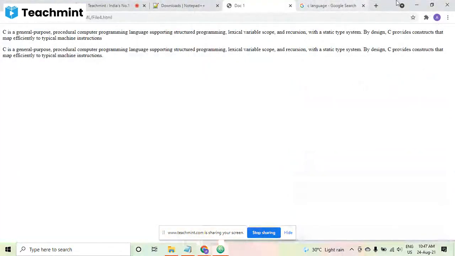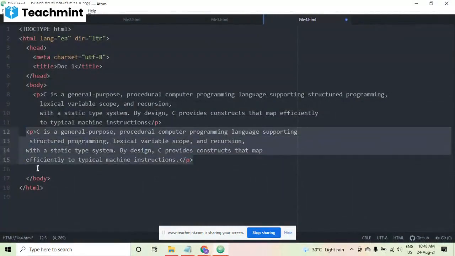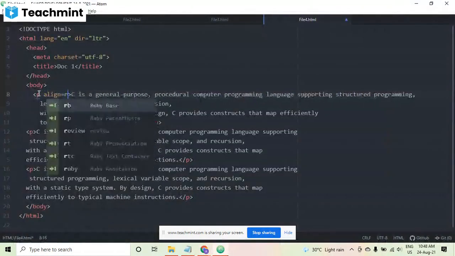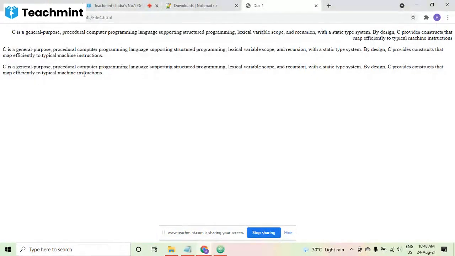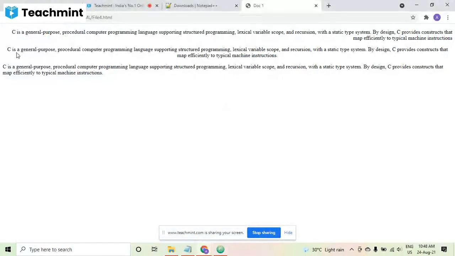Now suppose I want to make some alignments. How can we do that? There are different alignments. I have created three paragraphs here, and all are by default left aligned. You can see it is starting from left, that means it is left aligned. Here I am making align equals to right, and you can see now it started from here. The content obviously will be left to right only, but the alignment is right. Then I am making it center here. By default it is left, and I'm making it center. So you can see now the content is coming in the center. This is left align itself.